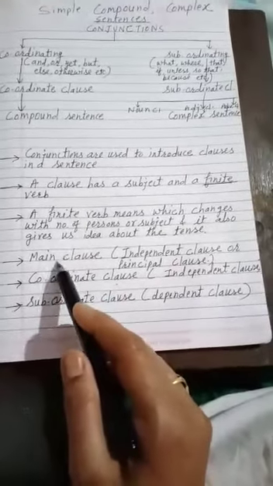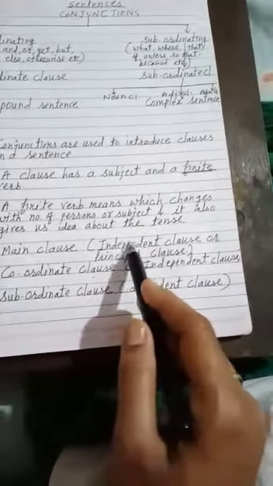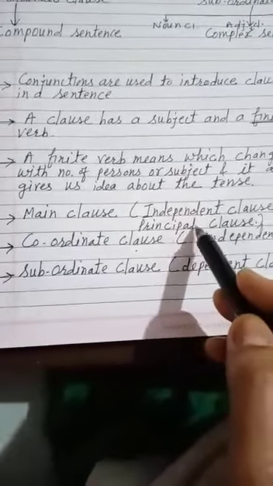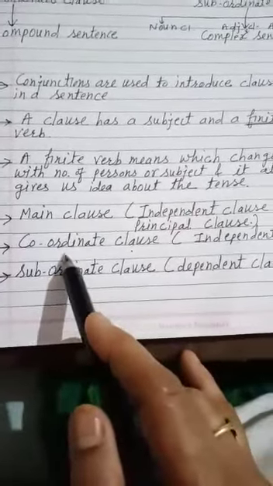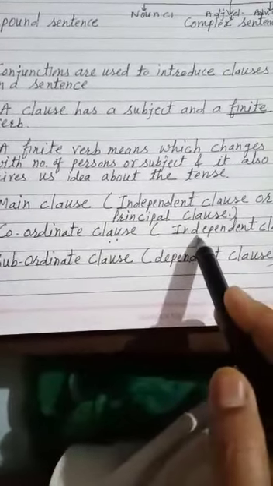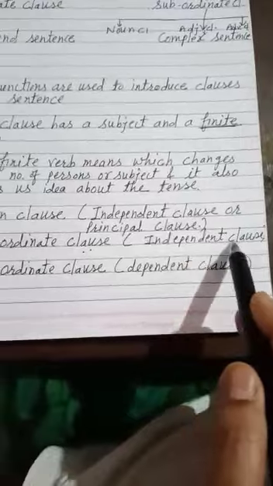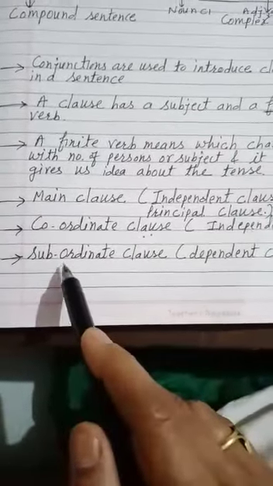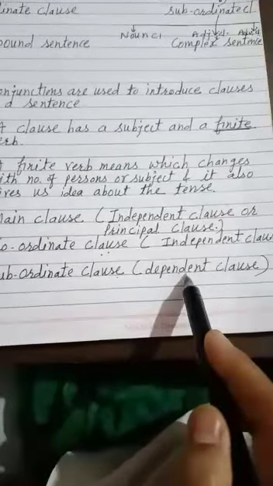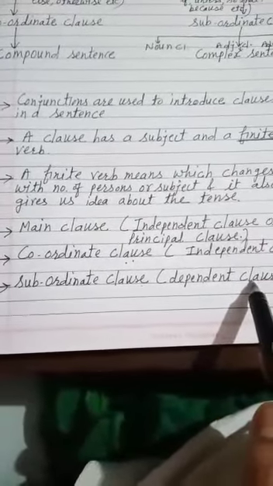Some other terms are main clause, which is also known as independent clause or principal clause. Then the other term, coordinate clause, which is known as main clause or independent clause. Then comes subordinate clause, that is known as dependent clause.